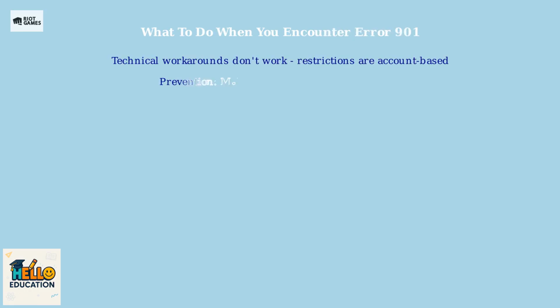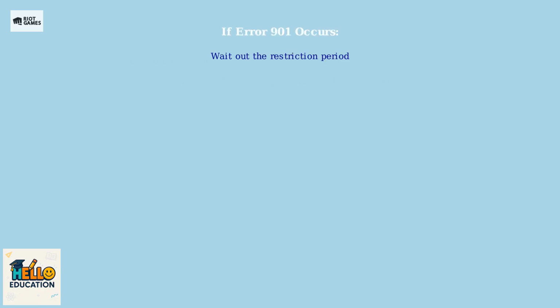Since Error 901 stems from account-based restrictions, technical workarounds are ineffective. Your best course of action is preventive. Maintain positive conduct in-game. If you've already received the error, the immediate fix is to wait out the restriction period. Reflect on your recent in-game interactions and identify any behaviors that may have triggered the penalty.